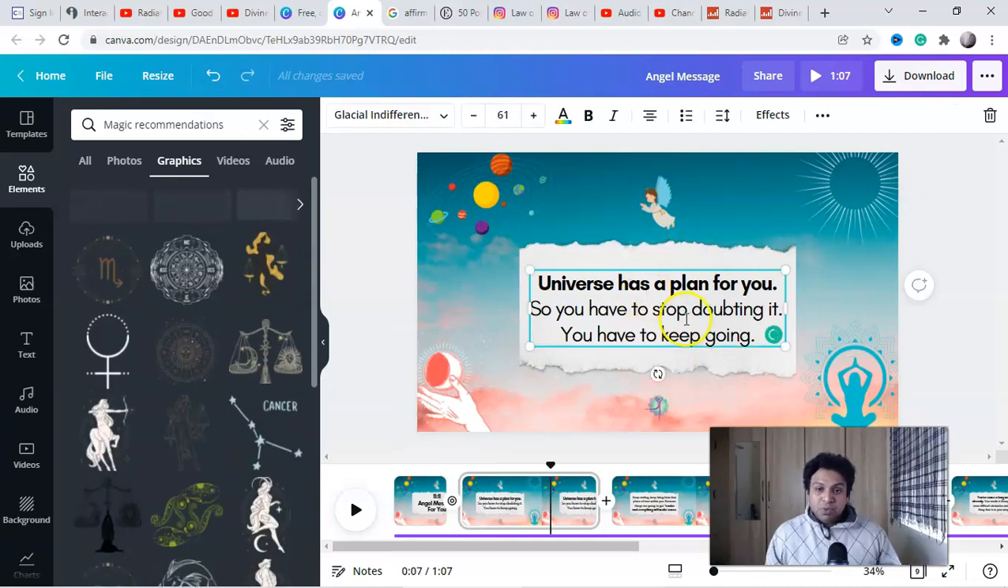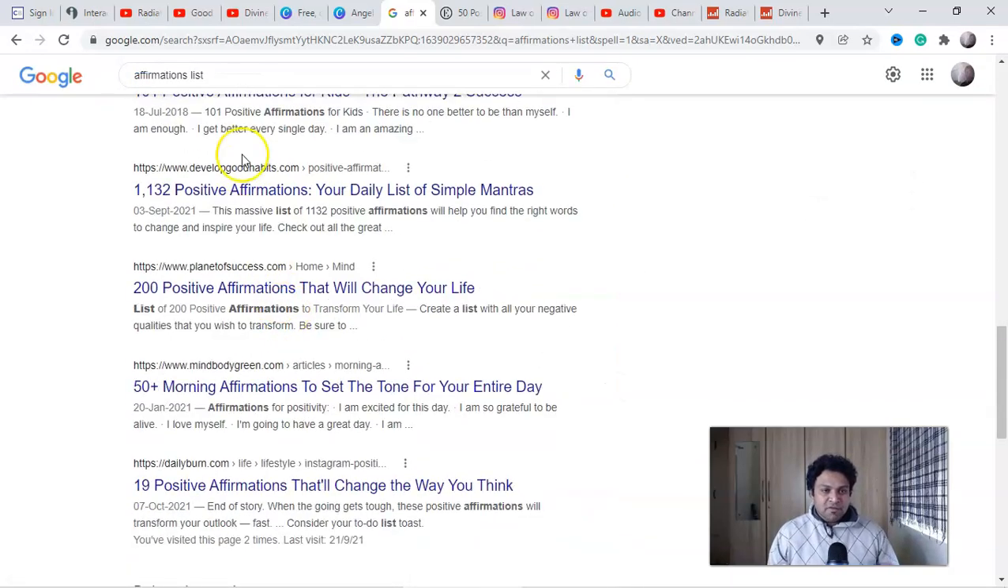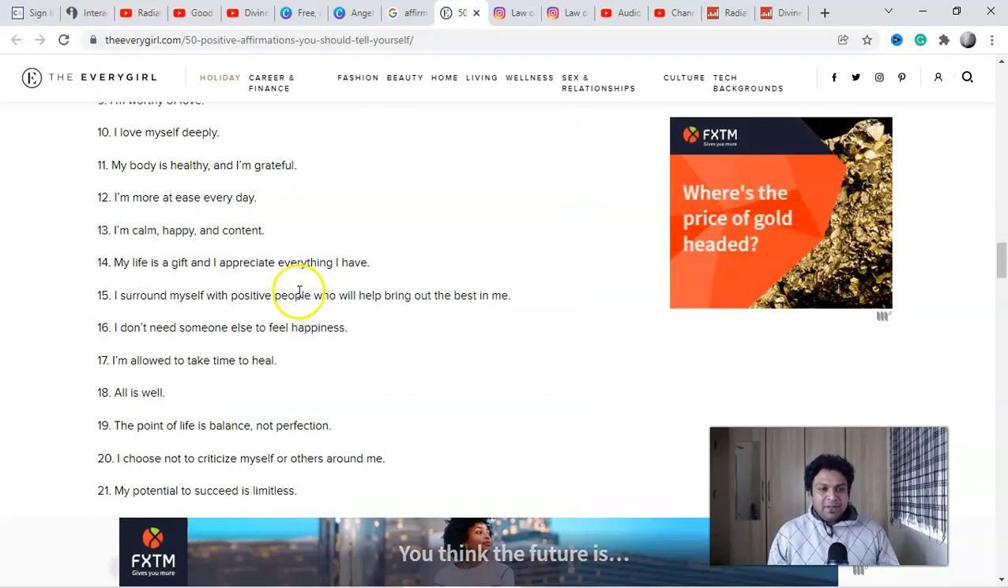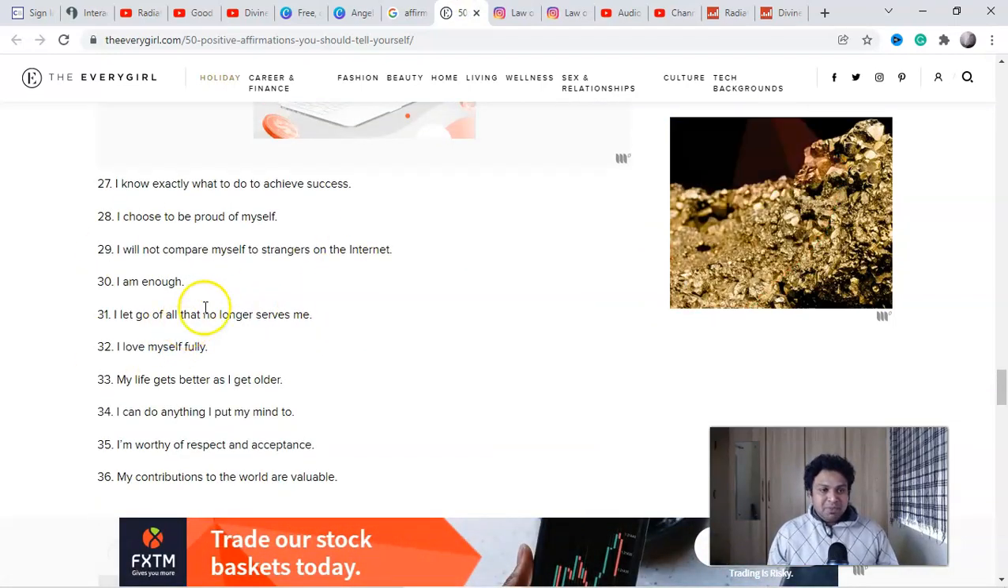Now when it comes to text messages guys, for this you can use Google. Just type like affirmation list, you're gonna get tons of affirmation blogs. You can copy this, you don't need to worry about copyright or something like that. Okay, these are like spiritual messages you can use.